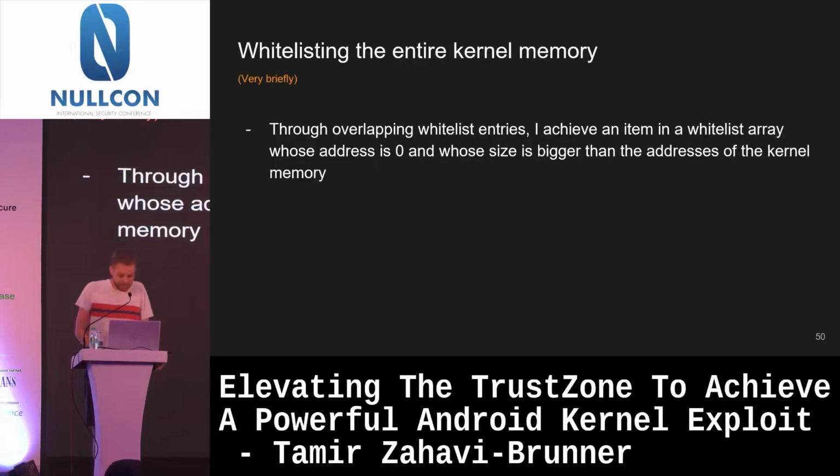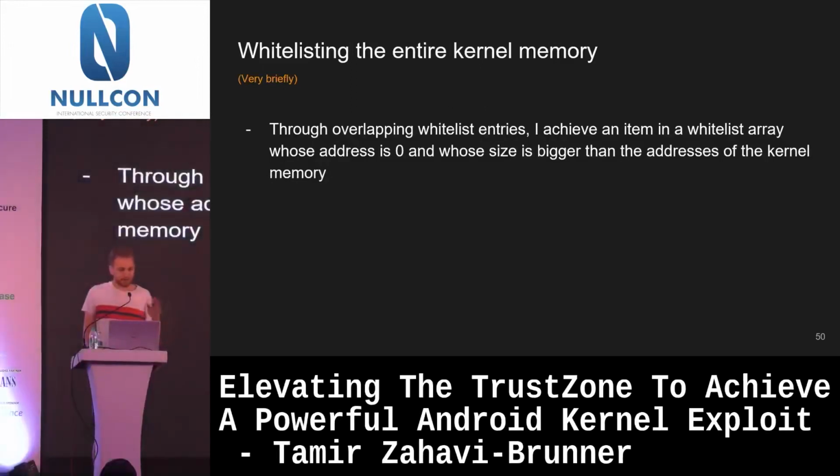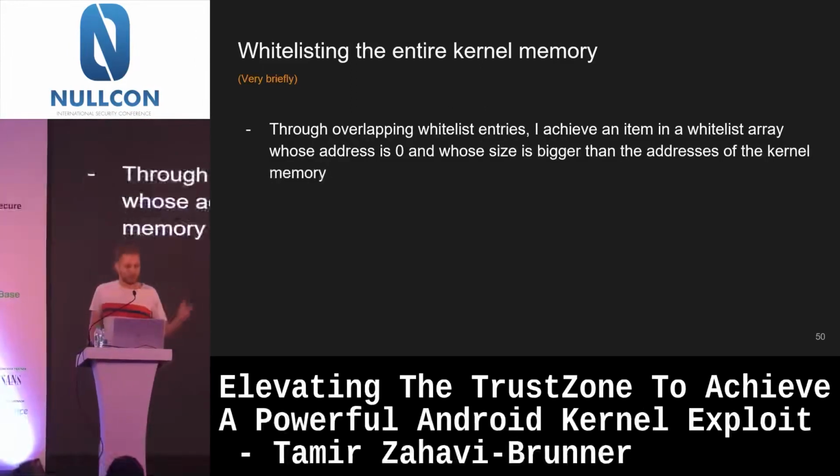So basically, as I said, I now have this option, by overlapping data, to control both the address and the size that is being whitelisted. So the technique that I came up with is, by overlapping data, to whitelist everything from 0, because it's easier to zero an address, up until a size that I know for sure is after kernel memory in the physical layout.